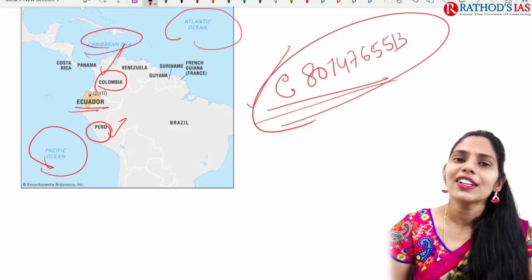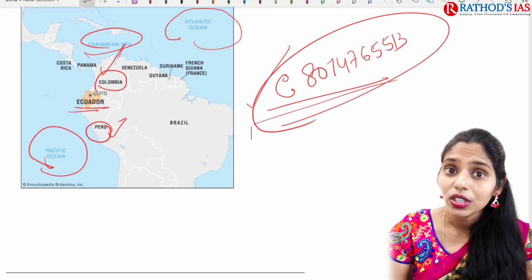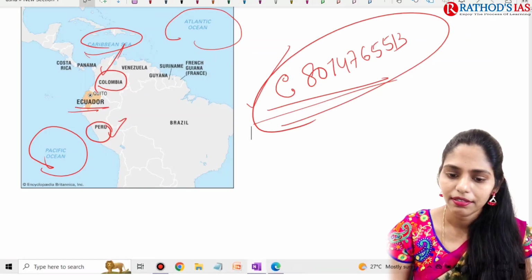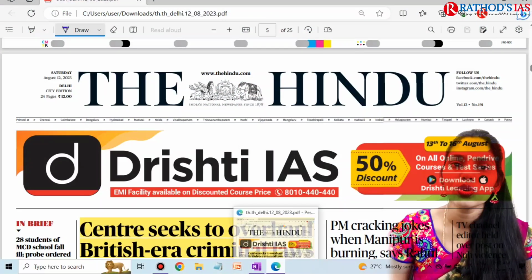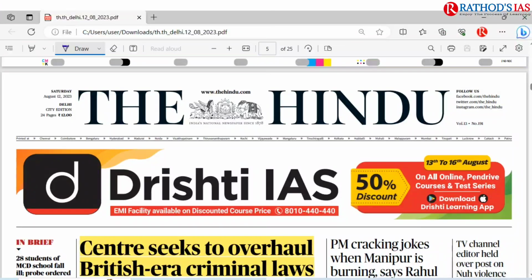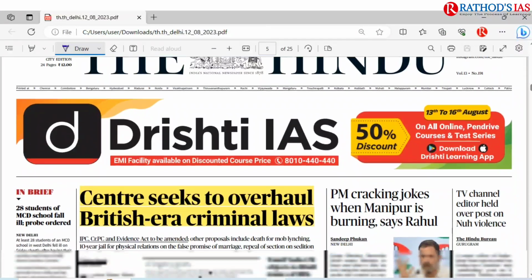So now let us have a look over today's Hindu newspaper PDF. So this is our today's Hindu newspaper PDF. The date is August 12th and today is Saturday.